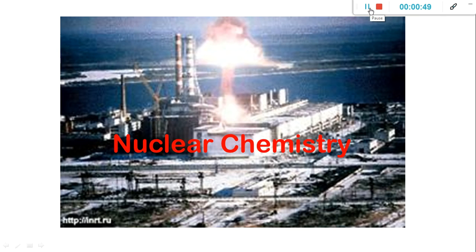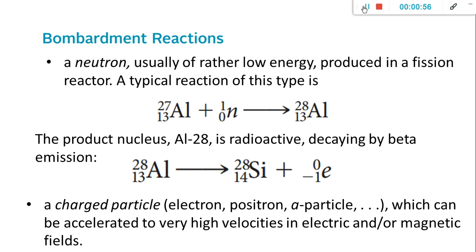So today we will discuss bombardment reactions. Basically, more than 1,500 radioactive isotopes have been prepared in the laboratory. The number of such isotopes per element ranges from hydrogen 1 to boron and to 34, which is indium. They are all prepared by bombardment reactions, in which a stable nucleus is converted to one that is radioactive, which in turn decays to stable products.